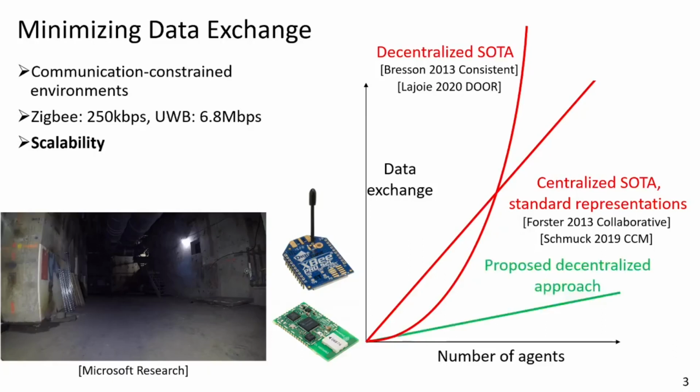In my thesis, I have addressed the scalability issue in two ways. First of all, I have shown how to make decentralized place recognition linear instead of quadratic. Then I have also worked on representations for SLAM that allow much more compact data exchange. To give you an example, in our 2018 systems paper, we had 10 agents operating in the world for 1 minute. 2.4 gigabytes of raw data were converted to only 2 megabytes that were exchanged overall.